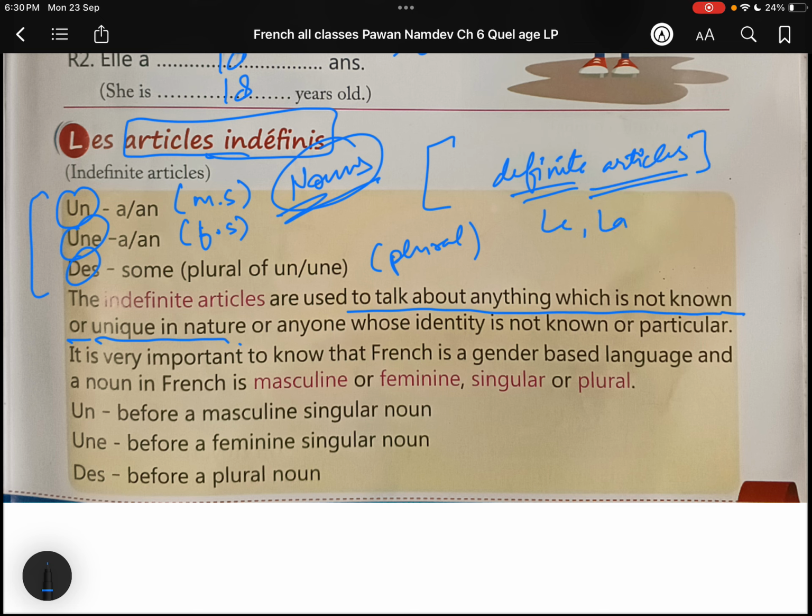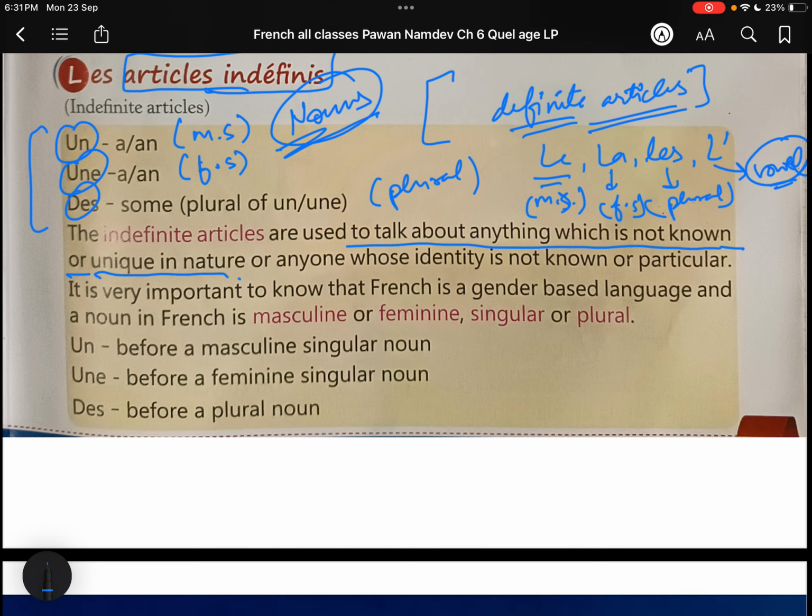The articles are un, une and des. Un is used with masculine singular, une is used with feminine singular, des is used with plural, and l apostrophe is used with vowels, or for anyone whose identity is not known or particular. I have just told you these are used when the things are not particular.